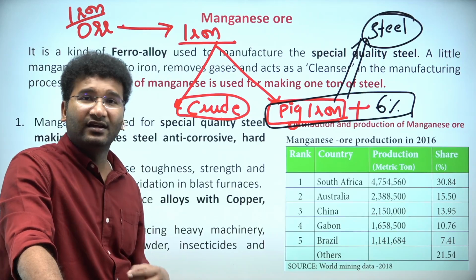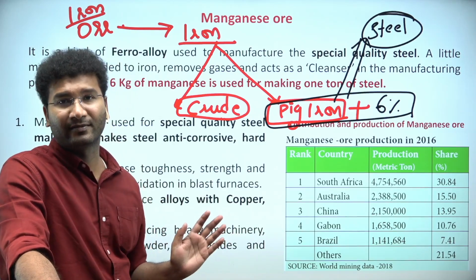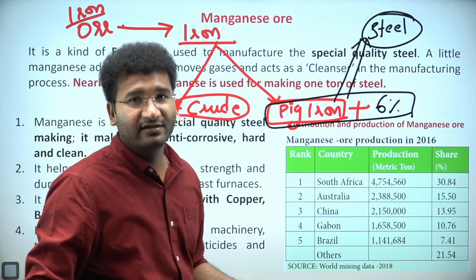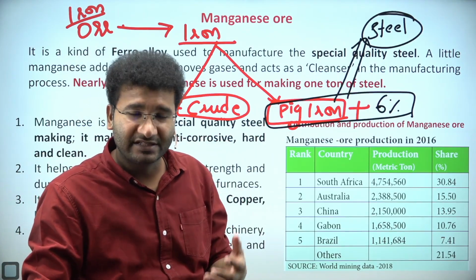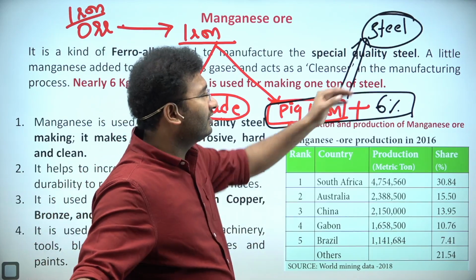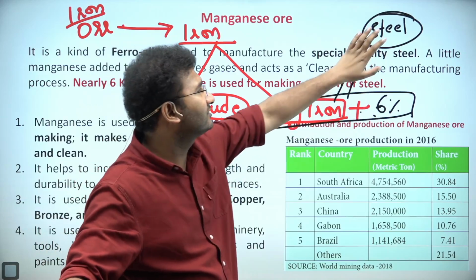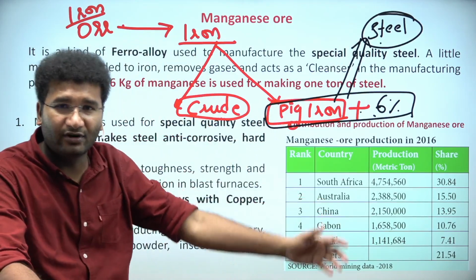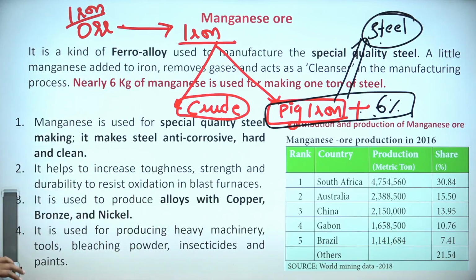Steel is an alloy. Steel in natural form is not found at all. You can have stainless steel, where again a mixture of another material is done. So there can be stainless steel, there can be steel, right? In that, the iron component will be there, and you add manganese to it, then that becomes steel. Steel is naturally not found in the earth. Wherever you have iron ores, from there you will have steel.